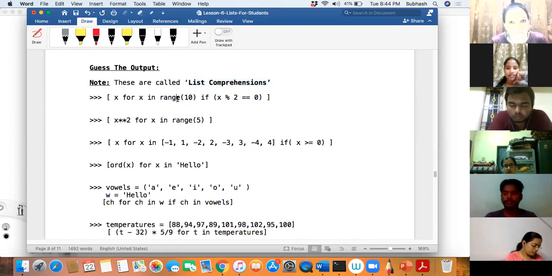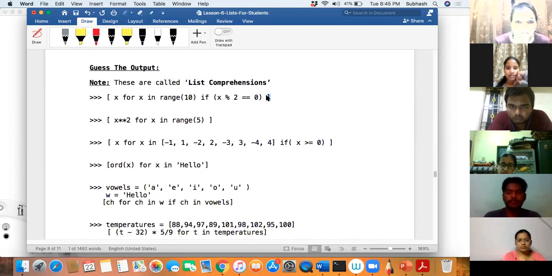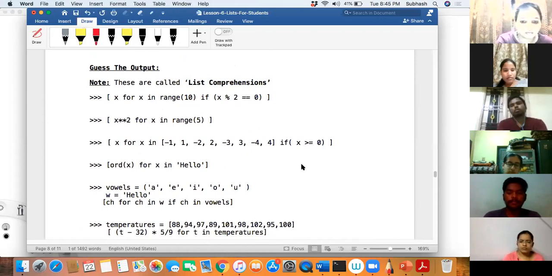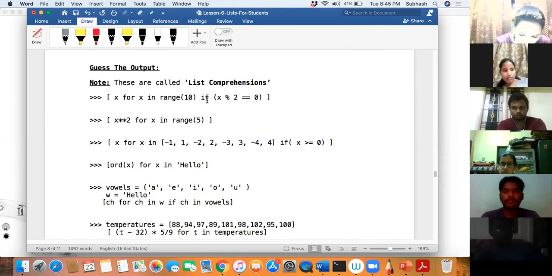Okay, see here, how this works, I'll tell you. This works only with lists, so it is called list comprehension. See there, open bracket, close bracket, square brackets. This indicates that this is a list. Correct or not? Yes, everyone? Correct. Now I am creating a list based on certain conditions. You know what is that condition?